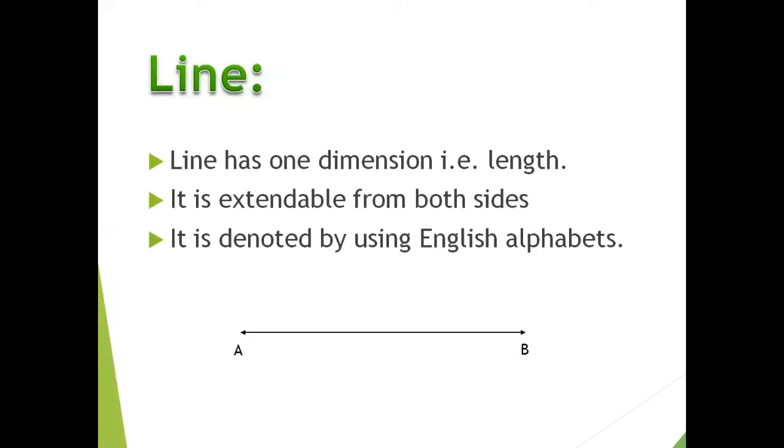Now the line. A line has one dimension, that is length. It means when you draw a line, the only measurable attribute is the length. And it is extendable from both sides, which means when we draw the line, we put arrowheads on both sides. What do the arrowheads mean? They say that the line can be extended in both directions. And it is denoted using English alphabets, like here, line AB.